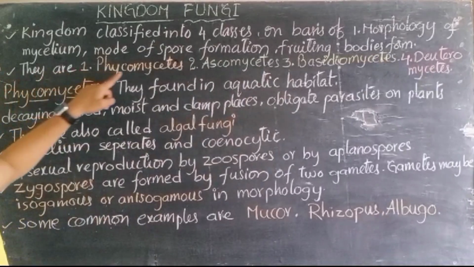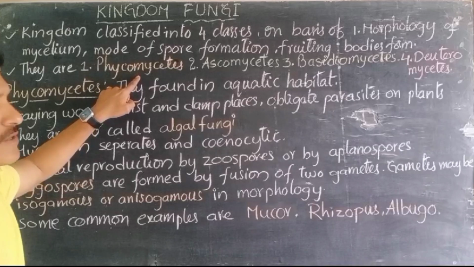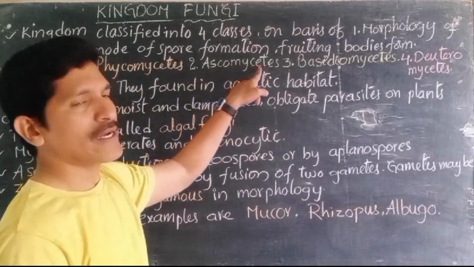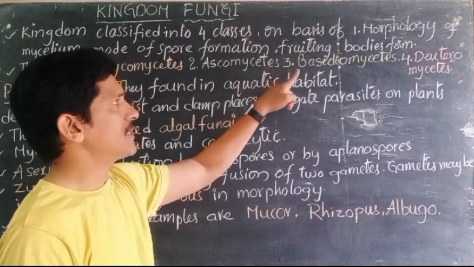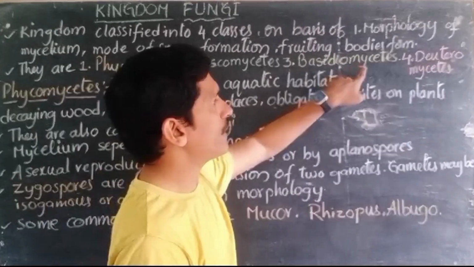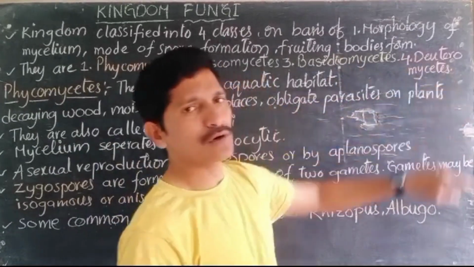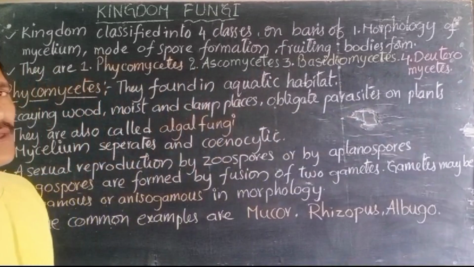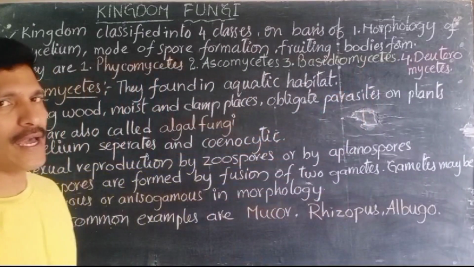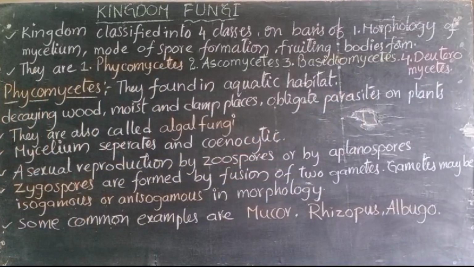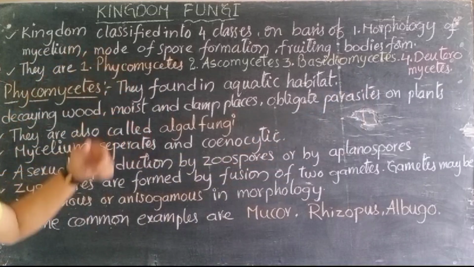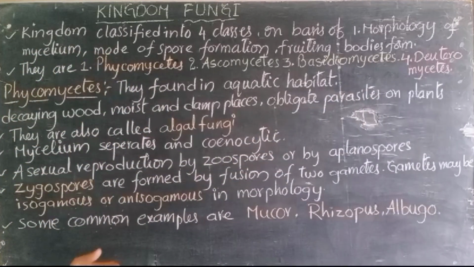What are they? The first one is Phycomycetes. The second class is Ascomycetes. The third one, Basidiomycetes. The fourth one, Deuteromycetes. These are the 4 classes into which fungi are classified. Let us see the first class of the fungi, its characteristic features and examples one by one.